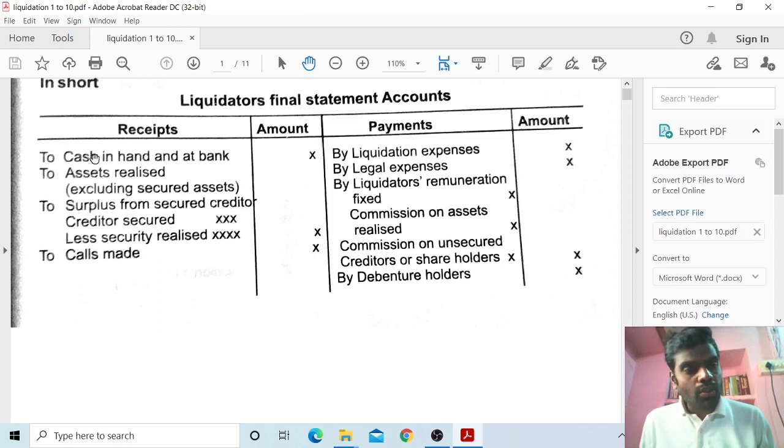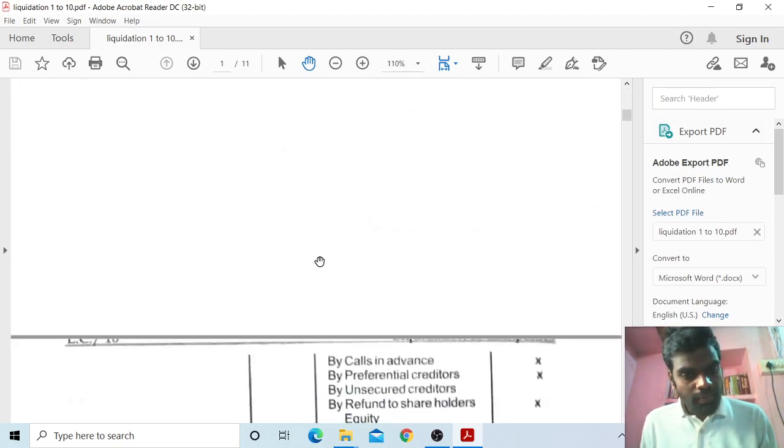Next, to cash in hand and at bank, take it into the amount column. To assets realized, excluding secured creditors' assets, take it into the amount column. Next, to surplus from secured creditors: secured assets less security realized, and take the total here. To calls made.